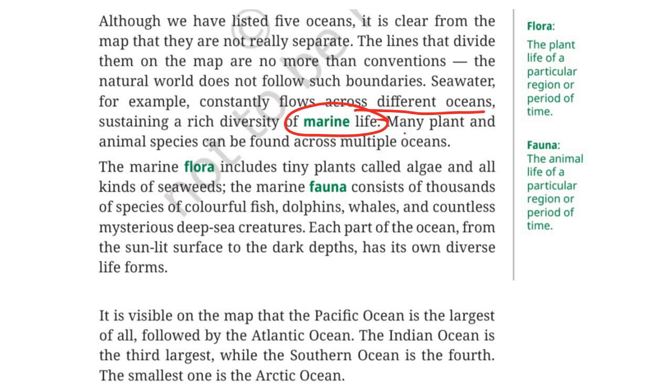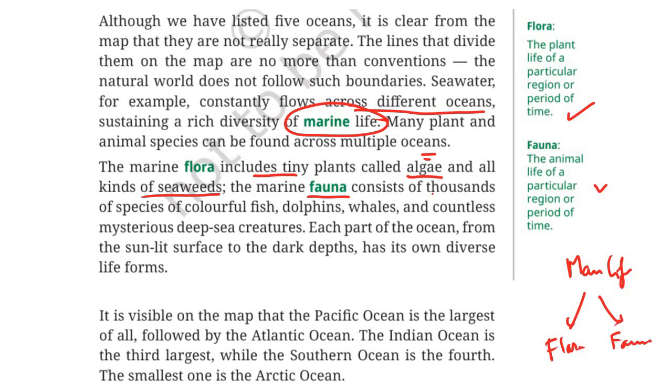Now, marine life. Many plant and animal species can be found across multiple oceans. Marine life means life in the ocean, seas. Now, the marine flora. What is flora? Flora is the plant life of a particular region or period of time. This includes tiny plants called algae and all kinds of seaweeds. The marine fauna. What is fauna? Fauna is the animal life of a particular region or period of time. So we have flora and fauna, and marine life includes flora and fauna.